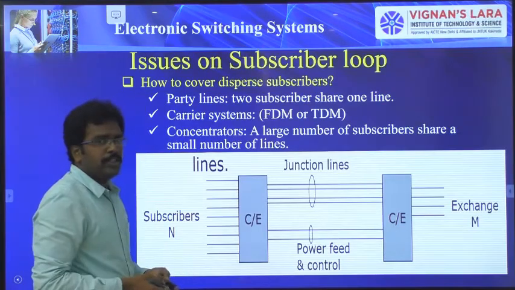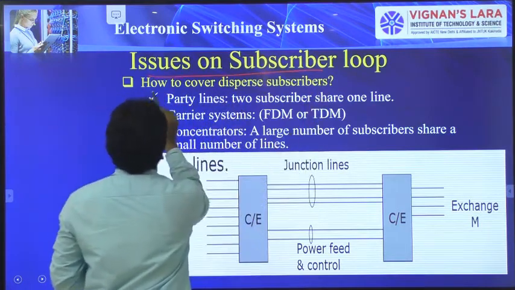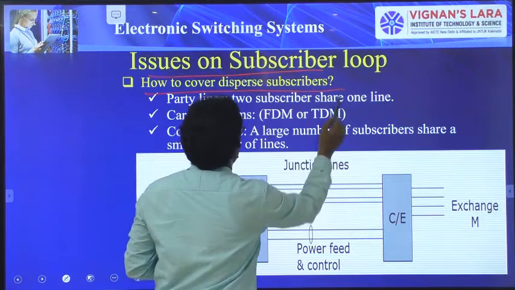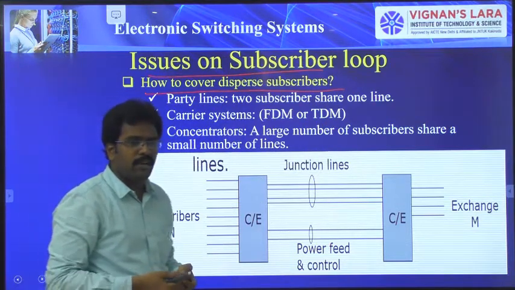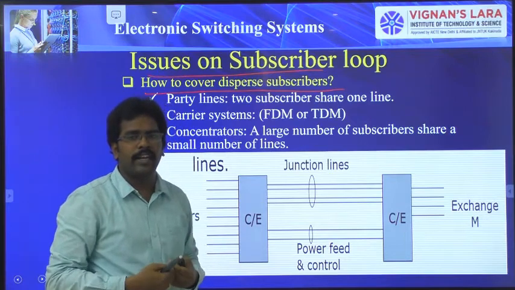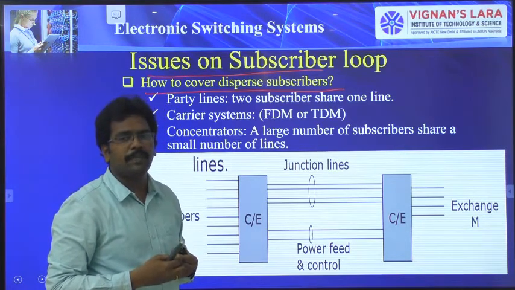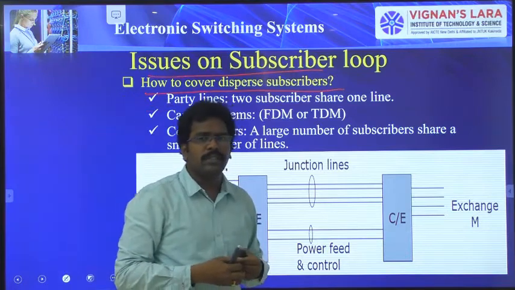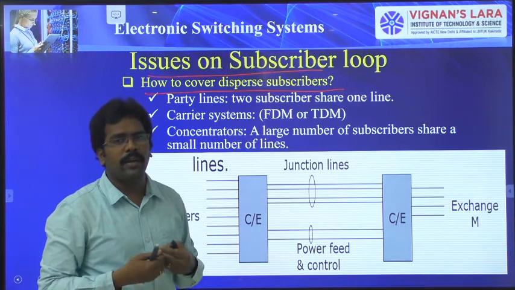And some of the issues you have to see further is how to cover dispersed subscribers. For example, in some small areas or towns, we may have a few subscribers who do not use the telephones frequently. Often they may use.